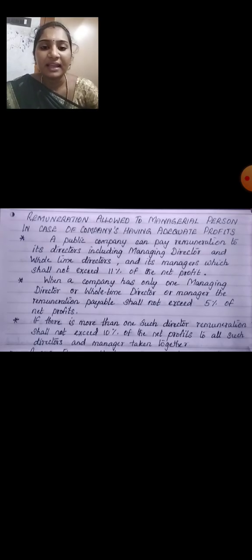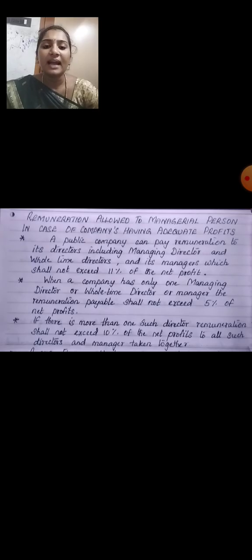A public company can pay remuneration to a director, including a managing director and whole time director. If there are such directors in a company, they can be given managerial remuneration out of profit, which shall not exceed 11 percent of net profit. 11 percent is the upper limit for giving managerial remuneration. It should not go to 12 or anything else; it should be covered within 11 percent.